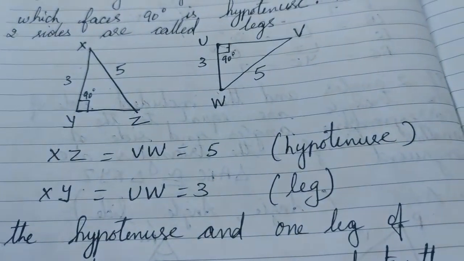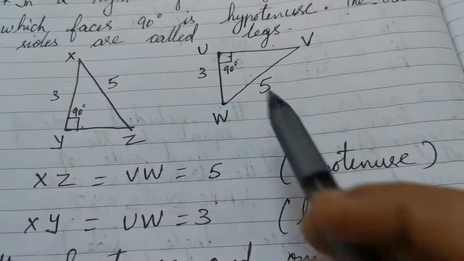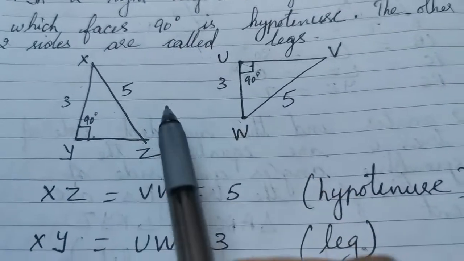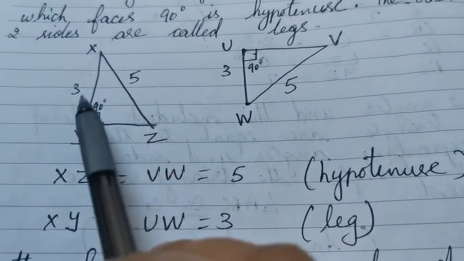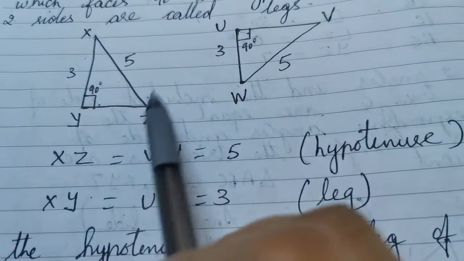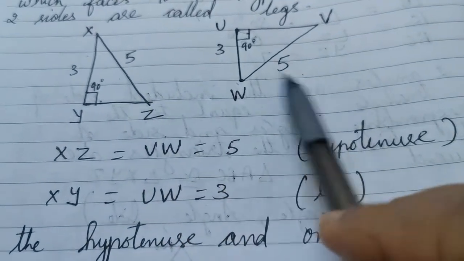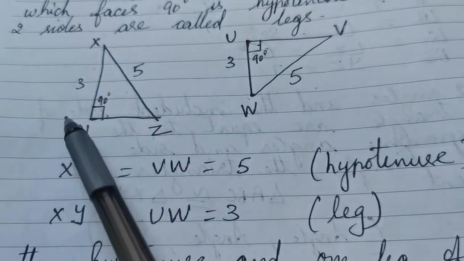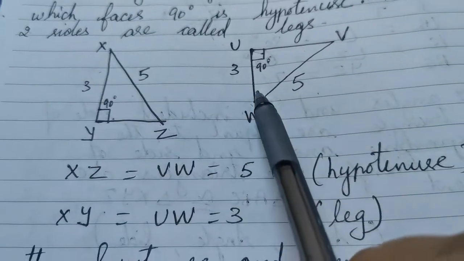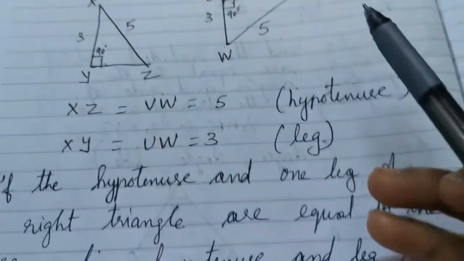When are the two triangles congruent? When all three sides and all three angles are equal. So now we know only two sides and one angle. So we can come to a conclusion. How? Because it is a right angle triangle. If you see here XZ is the hypotenuse here, WV is the hypotenuse here. Both are having the same measurement and one of its legs here XY and here UW. Both are having the same measurement. Therefore, these two triangles are congruent.